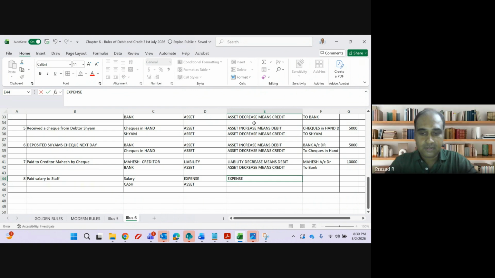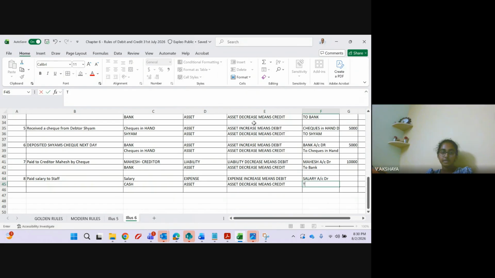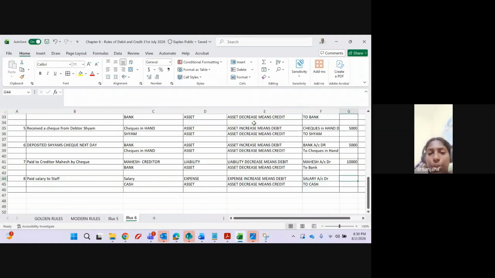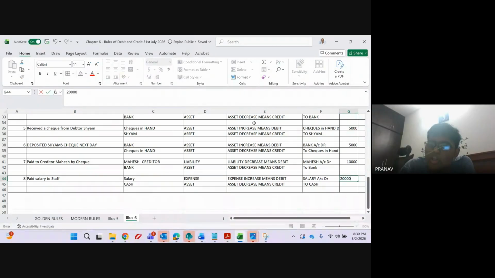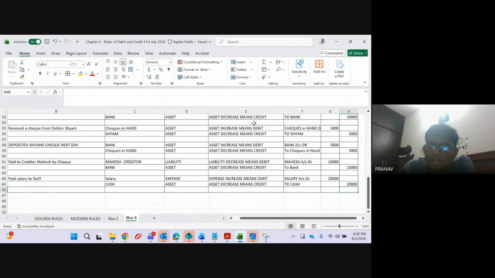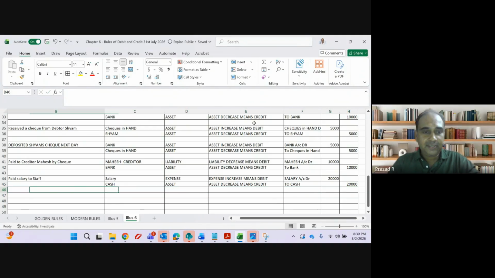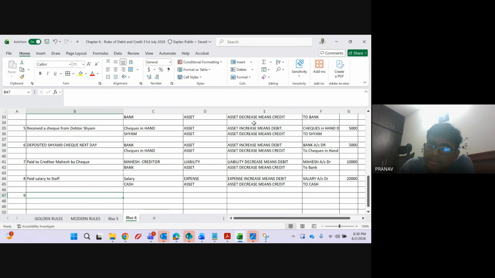Yes, expense increase means debit. Accounting entry: Salary account debit to Cash account. How much? 20,000. Any doubt to anyone, guys? No, sir. Fantastic.